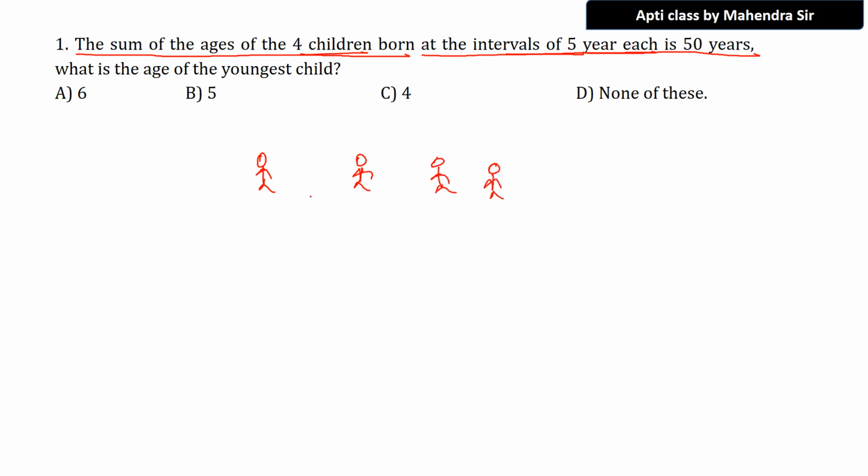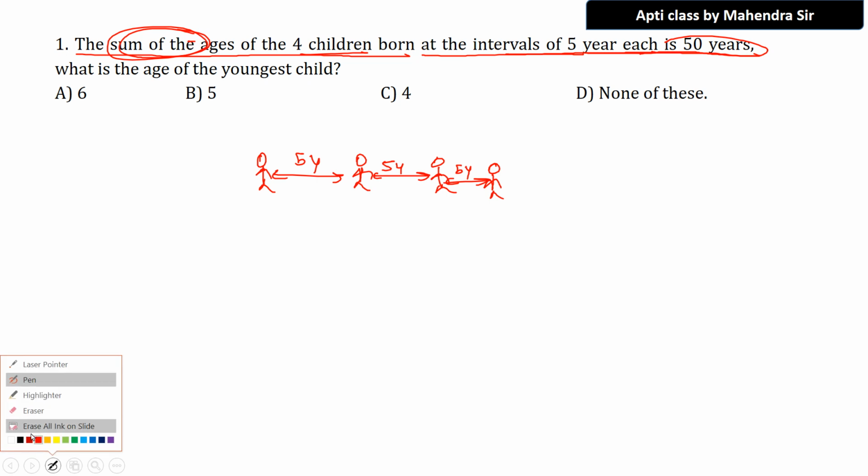So what is the age gap between them? Age gap 5 years. So there is an age gap of 5 years between these people. Okay, done. So what they are asking: each is 50. What is this 50 years? Be very careful now. Sum of all the 4 children, born at an interval of 5 years. If you add all the ages of these 4 children, you are going to get 50. So what to do?